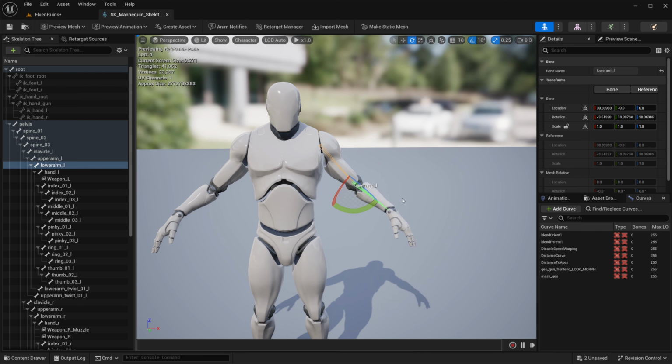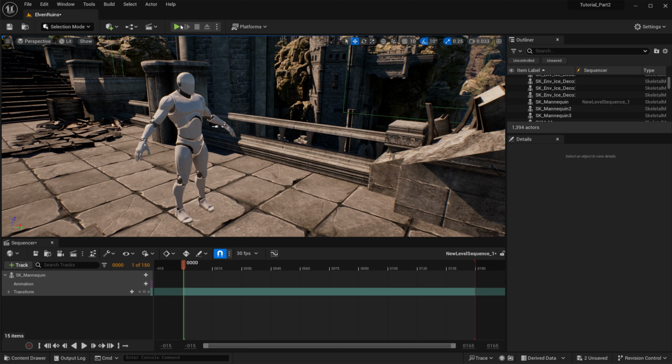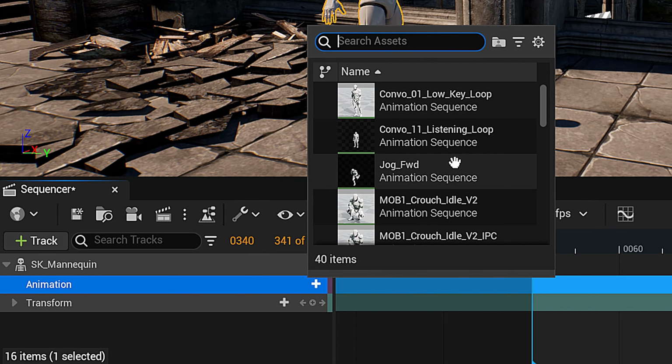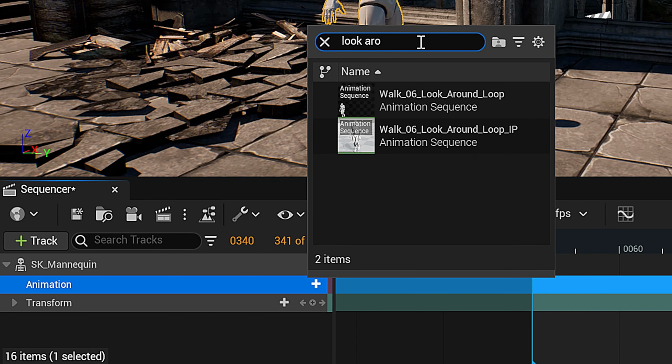And that's something I can go deeper into in another video if you guys are a little bit more curious about that. But for now, let's jump back into Sequencer so we can have a little bit more fun now that everything's compatible. Because if we hit this plus button, look at that. They all show up now. So you can pick whichever animation you want. You don't have to do what I do. Make it your own. But I'm going to choose this particular animation because it's the longest one.